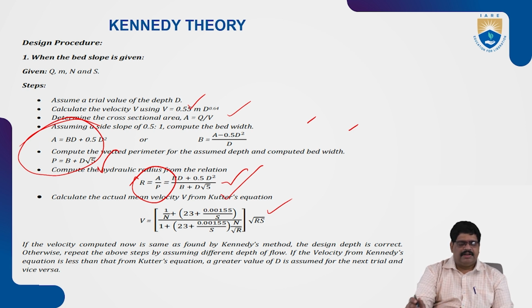A different depth will be assumed, and Kutter's formula can be applied by trial and error.